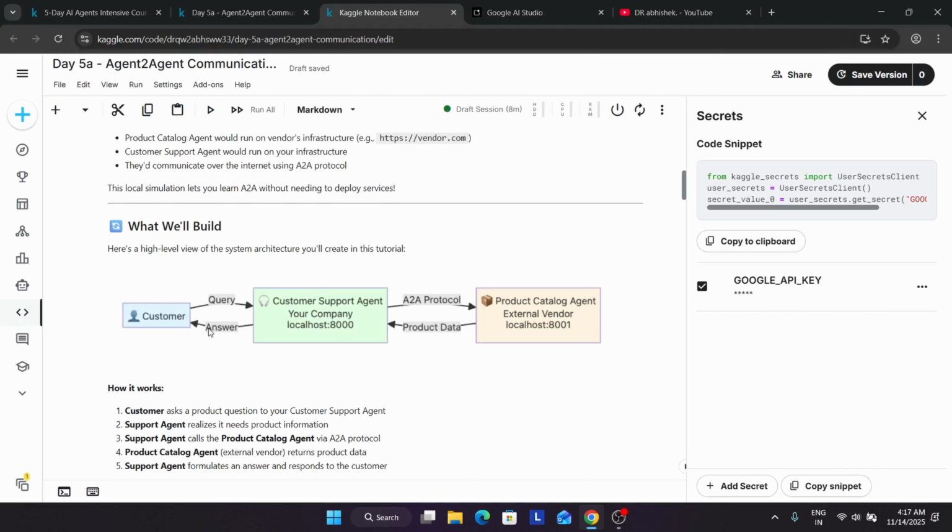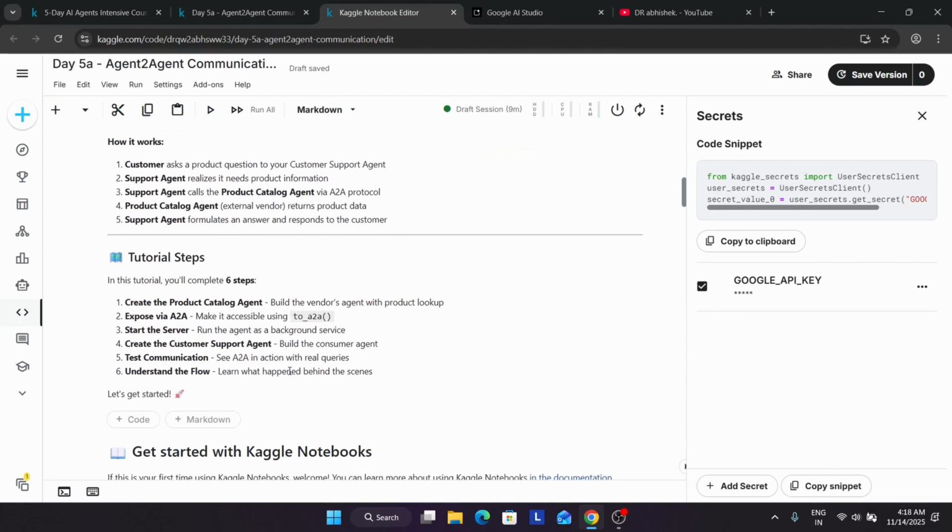Whenever you see, sir, what is your query? Then you say, my order number 222 is not getting shipped, can you check it? They respond that we are processing your order and it will be available to you very soon. Now, for checking the product catalog, it will use the A2A protocol and retrieve all the data to customer support and then to you.